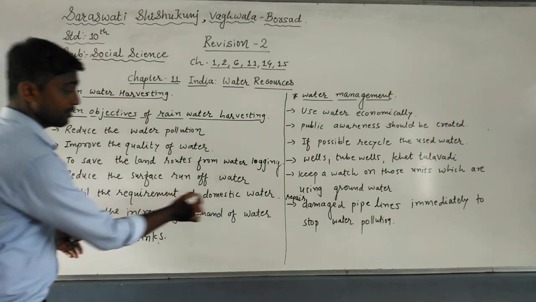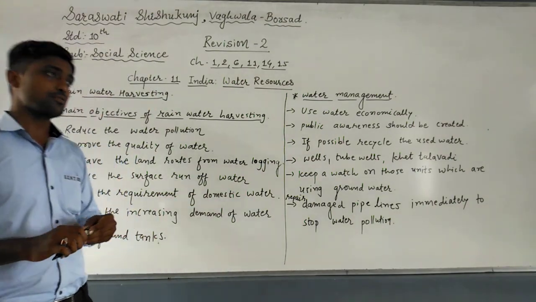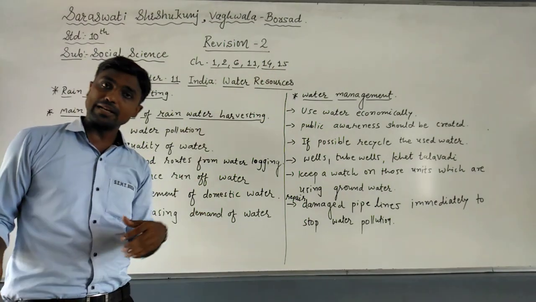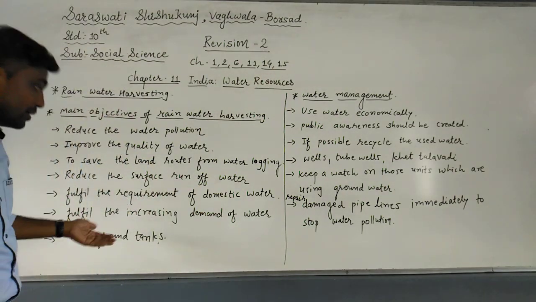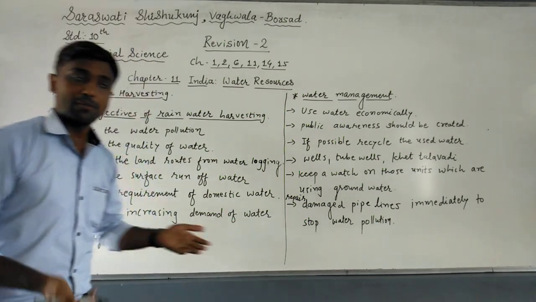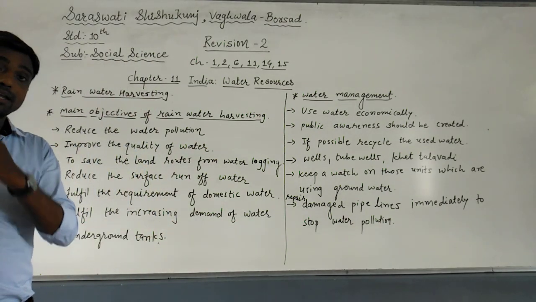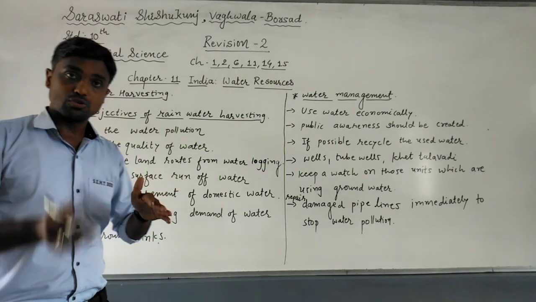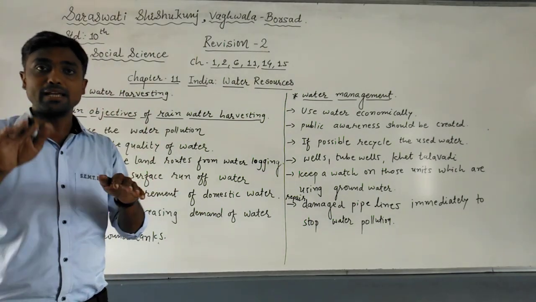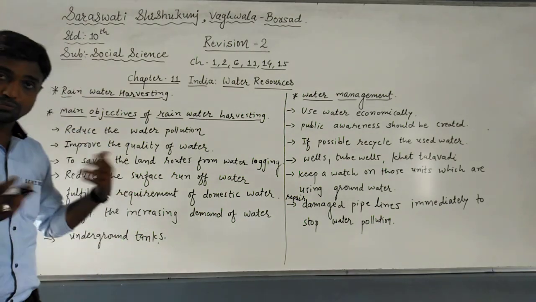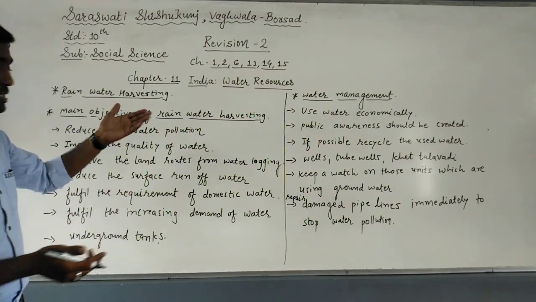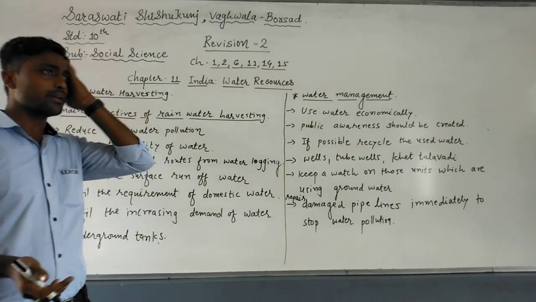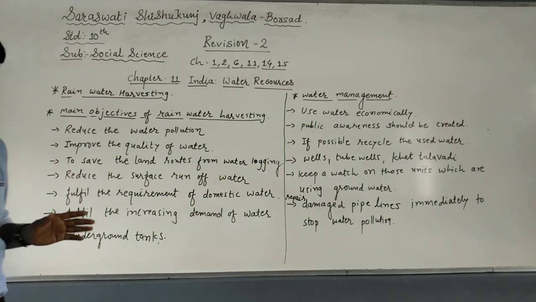Next one is to fulfill the requirements of domestic water, in the sense of our daily use also, that water should be used for our daily purposes. Fulfill the increasing demand of water. It means right now the population is increasing day by day, so the water demand is also increasing, but the supply of water is too little. So to make the balance between supply and demand, rainwater is useful. So for that purpose also we can save or conserve the water. Next one is underground tanks. To store the rainwater, an underground tank should be applied.